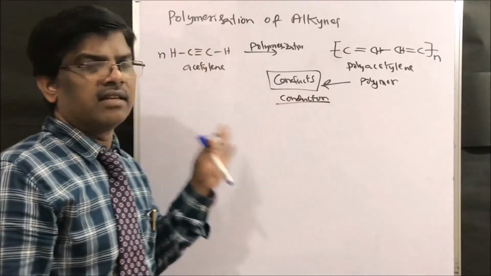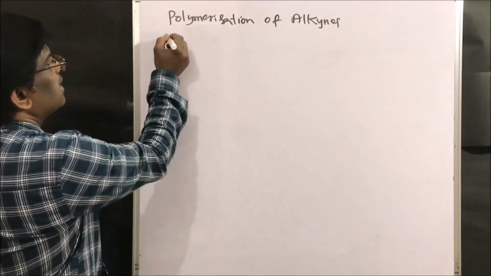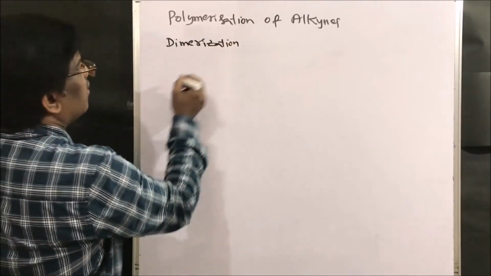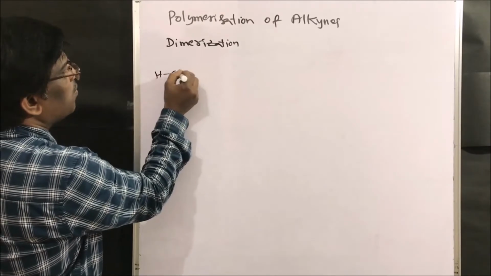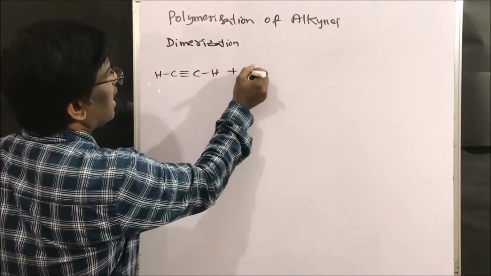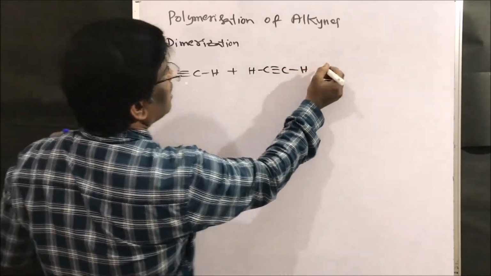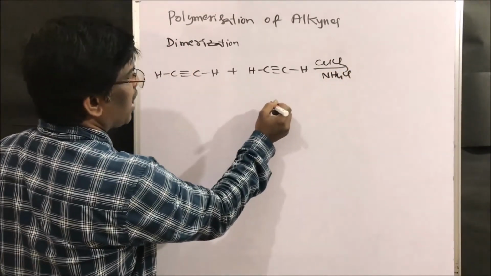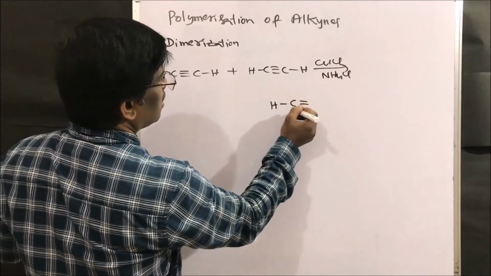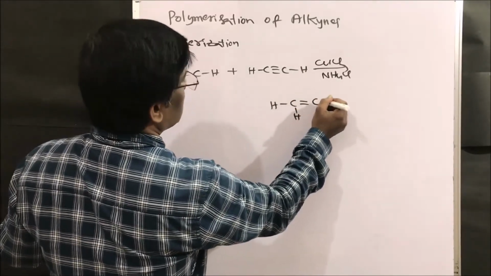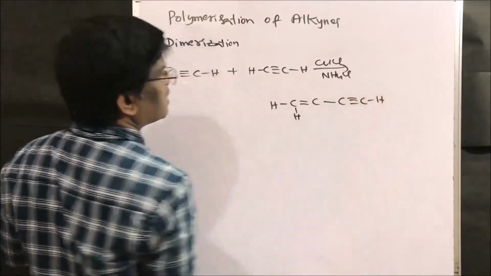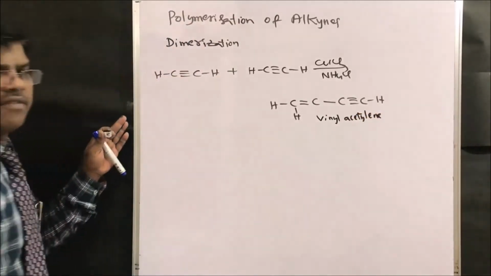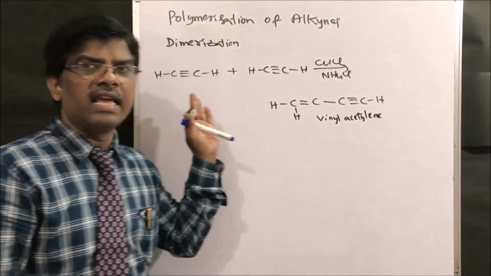So polyacetylene. Next, dimerization of acetylene. What happens? CH triple bond CH plus HC triple bond CH, with copper chloride and ammonium chloride, it dimerizes to HC double bond CH, C triple bond CH. This is dimerization of acetylene. This is a very, very important reaction of these compounds, vinyl acetylene.